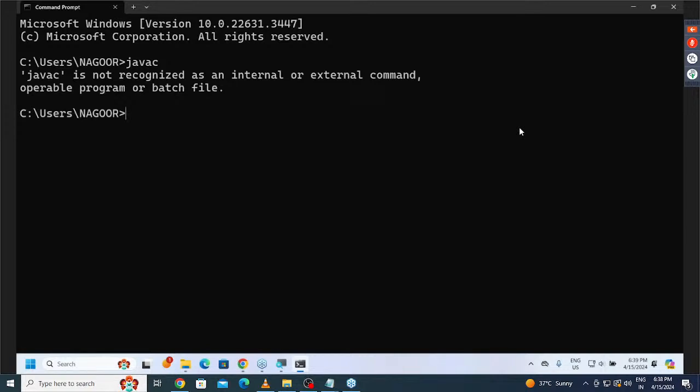Are you getting my point or not? Because of that reason, what we have to do now is set the path environment variable to the location where all Java commands are available. Which environment variable do we set? The path environment variable, to the location where all Java commands exist. All of you are getting it or not? Now let me show this point here.